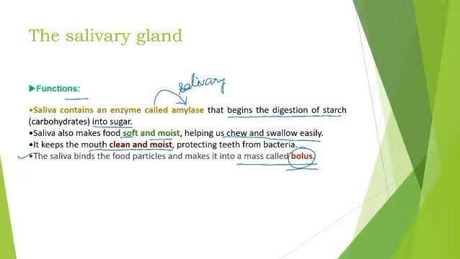Got it? So this question comes in your exam. Define bolus. Got it? And which enzyme do we have in the saliva? Salivary amylase, which can convert starch into sugar. What do you mean by starch? Carbohydrate, right? And the process of digestion begins in the mouth only. Where? In the mouth, right? With the help of saliva. Got it?